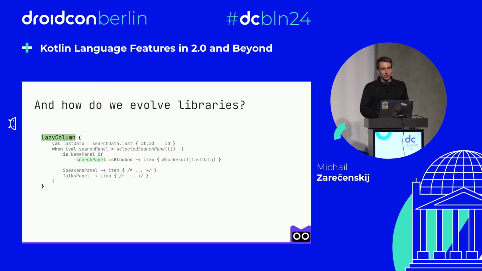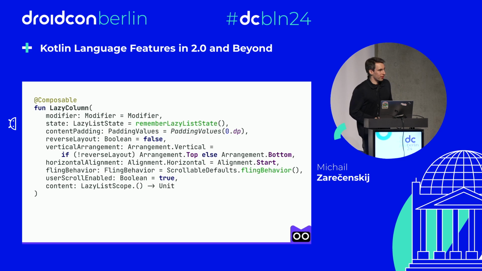But let's return to our original example. We still have a couple of interesting functions there, and one of them is the lazy column function. If we take a look at the lazy column function, we can see that it's a composable function provided by the Compose UI toolkit and used to display a scrollable list of items that are lazily loaded. And as many UI dedicated functions, it has a lot of parameters that carry rendering information. And such functions heavily utilize parameters with default values that allow us to reduce the number of required overloads.